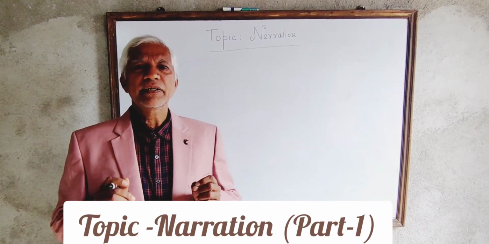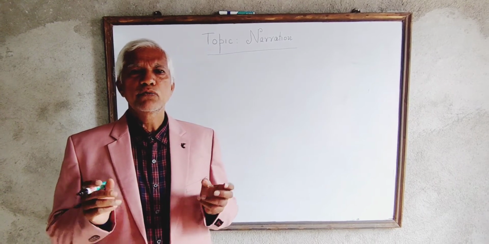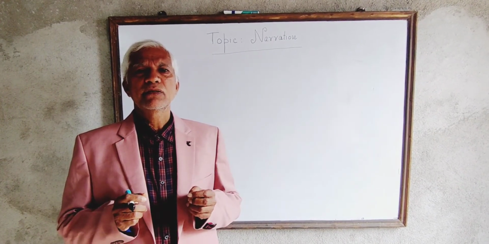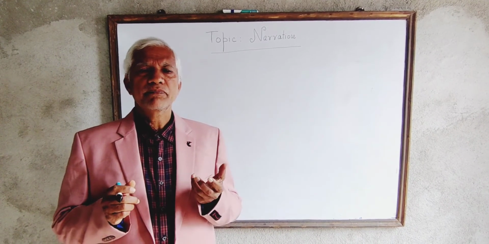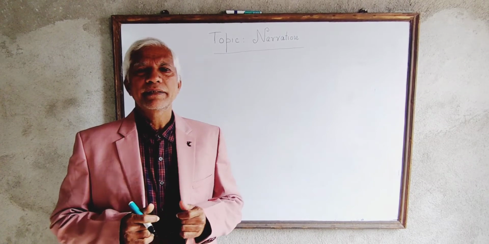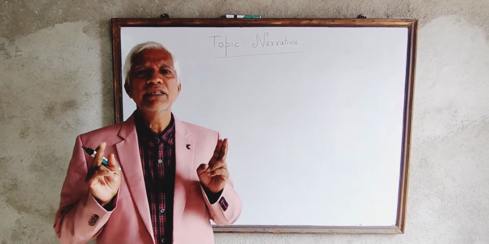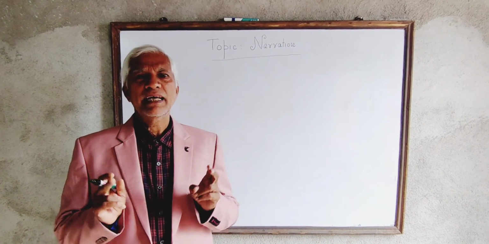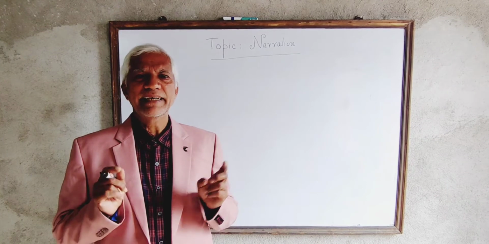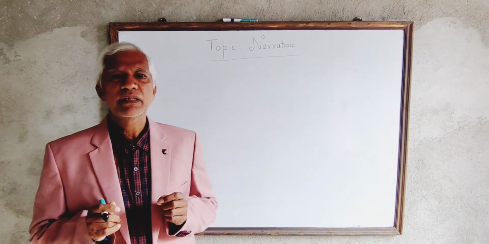The word narration comes from the word narrate. To narrate means to state something, to say something, to assert something. This is called narration. Now there are two kinds of narration, or two kinds of speech. One is direct narration, the other is indirect narration.